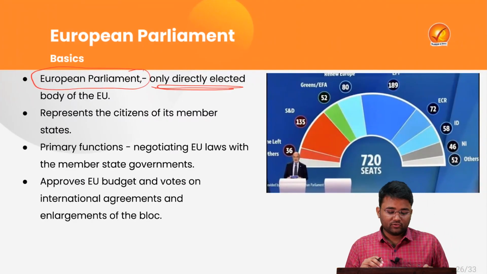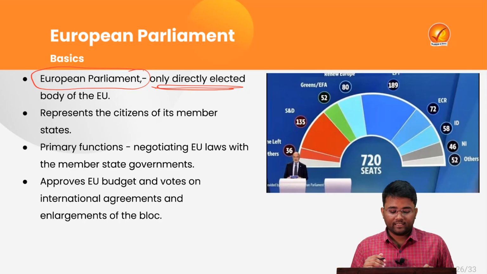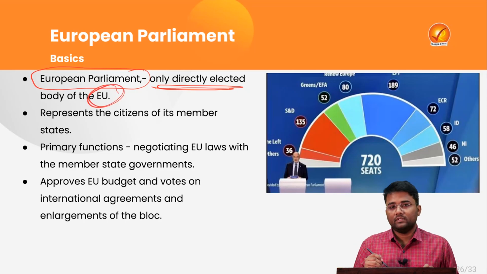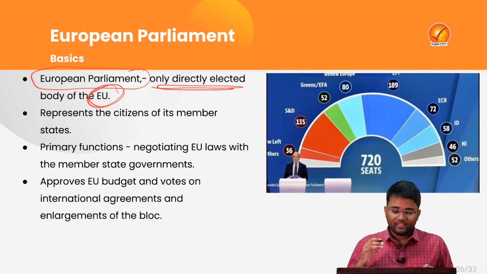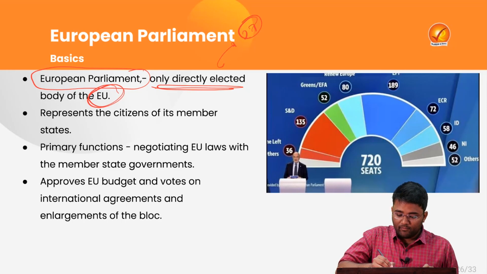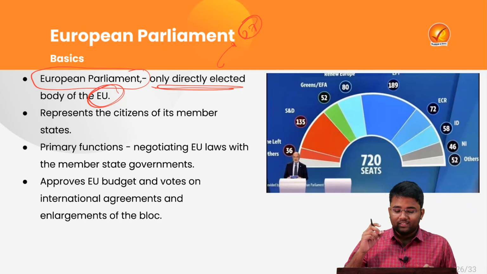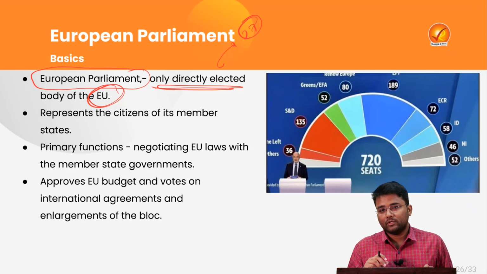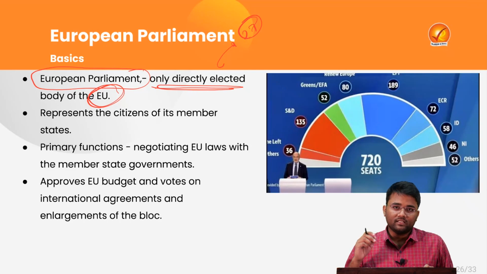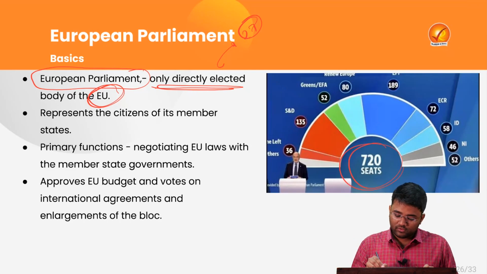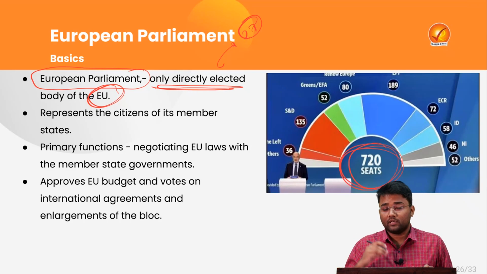The European Parliament consists of directly elected members who are elected by the citizens of the European Union. Means there are almost 27 member states in the EU, that is the European Union. The citizens of these countries elect their representatives, who represent these EU citizens in the European Parliament.